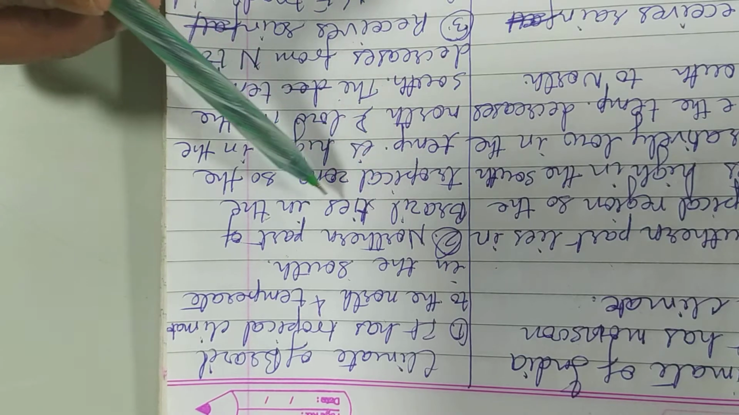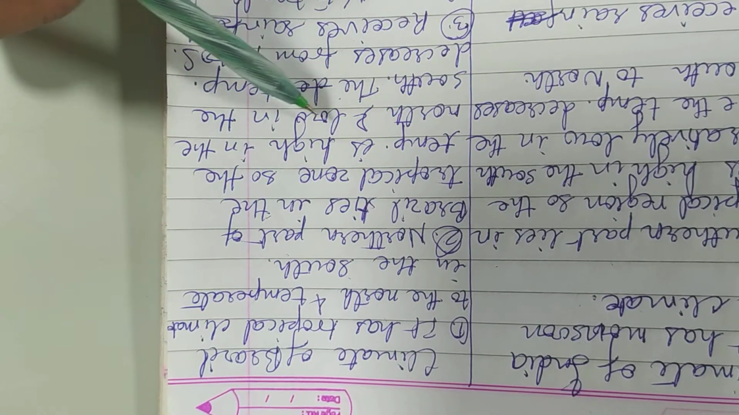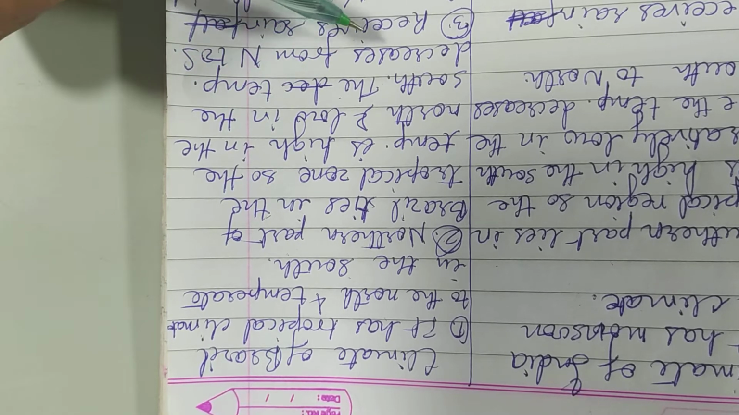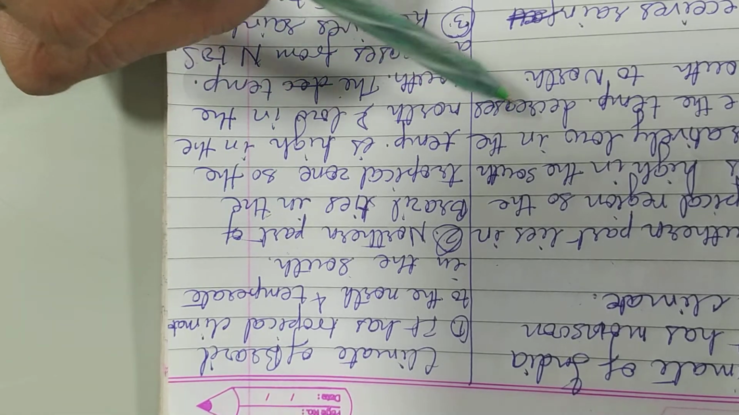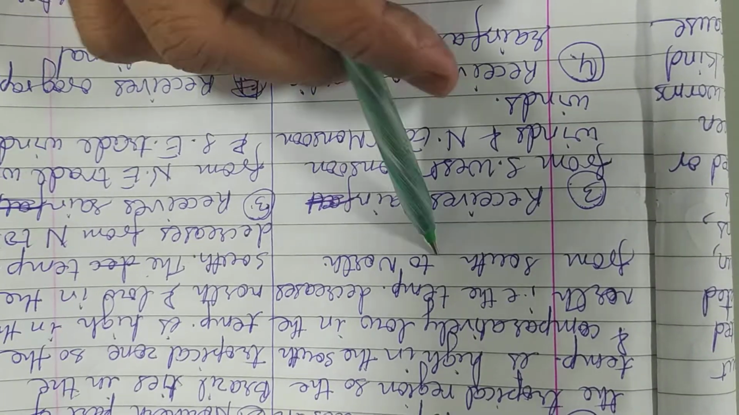The northern part of Brazil lies in the tropical zone. So the temperature is high in the north and low in the south. The temperature decreases from north to south. This is very opposite.